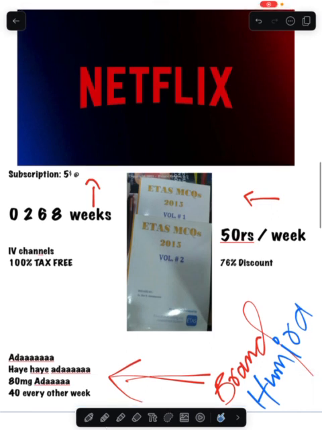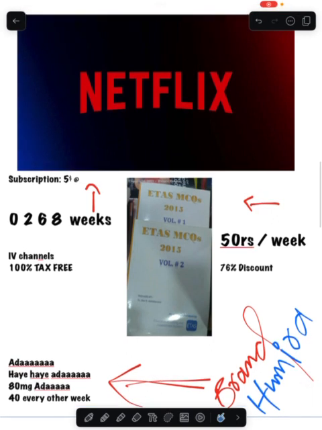So we are going to get the Netflix subscription, which is the dosing schedule, at 0, 2, 6, then every 8 weeks. Memorize it in your mind: 0, 2, 6, 8 weeks. The Netflix is infliximab, by the way, and it is given by the IV route, that is intravenous, and 100% bioavailability. So 100% is the bioavailability, I presume.